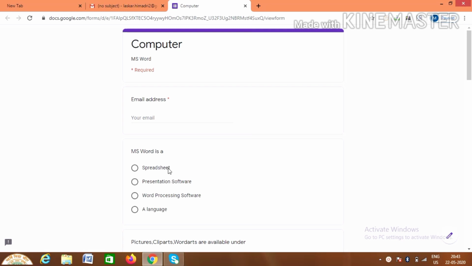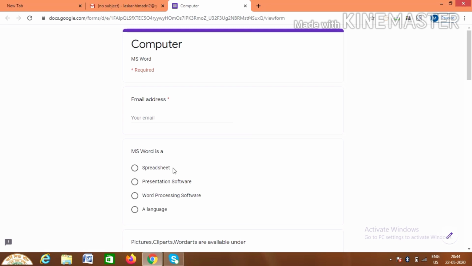What is the first question? Microsoft Word is a, so what type of software is Microsoft Word? Is it a spreadsheet? Is it a presentation software? Is it a word processing software, or is it a language? Students, to choose the correct answer, you have to know the meaning of all these options. So one by one, let us know the meaning of all the options. Spreadsheet means a page which has columns and rows together.